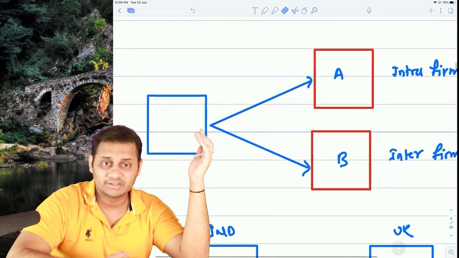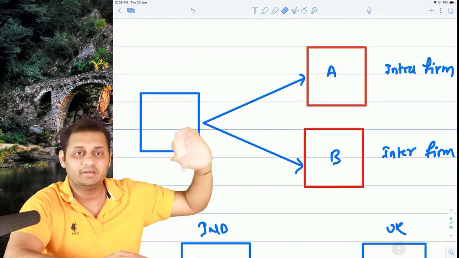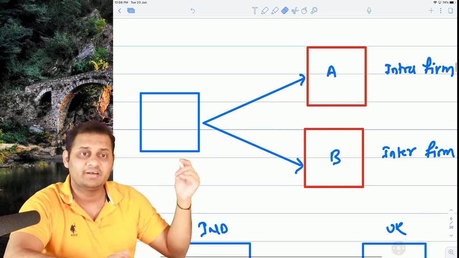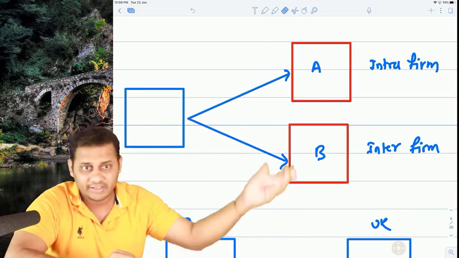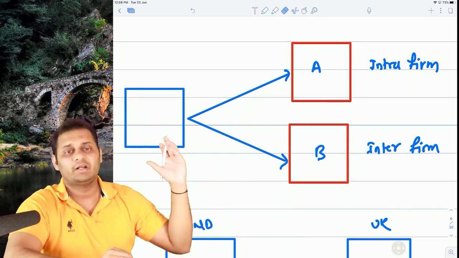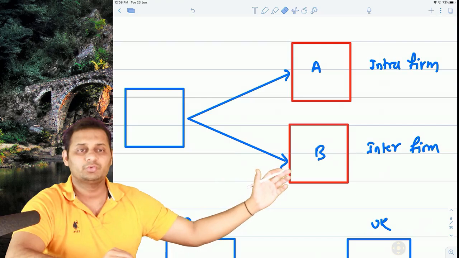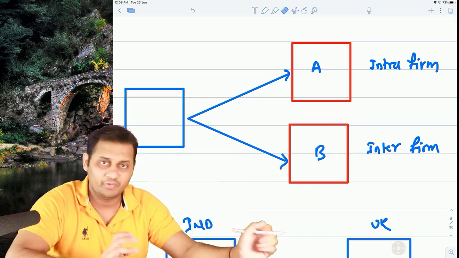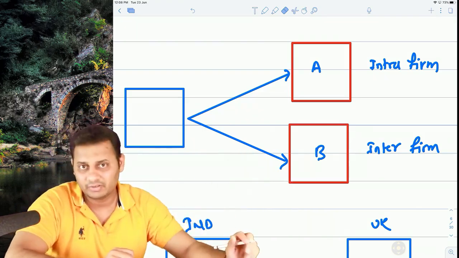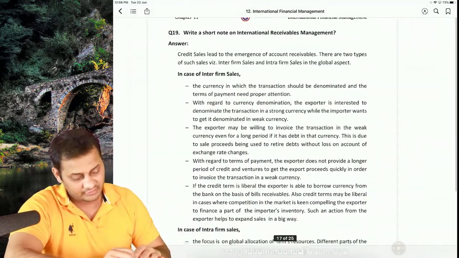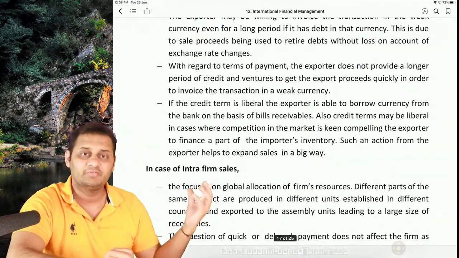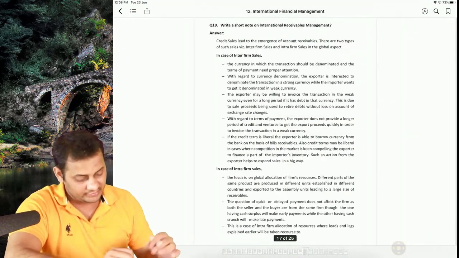So this is called an intra-company transfer. Whatever receivables are there from A are intra-firm receivables because that is our company itself. But if we have exported or sold goods to company B and we have no relation with that company, it will be called an inter-firm receivable. There are a couple of things given in terms of inter-firm sales and intra-firm sales. I'm leaving this to you.